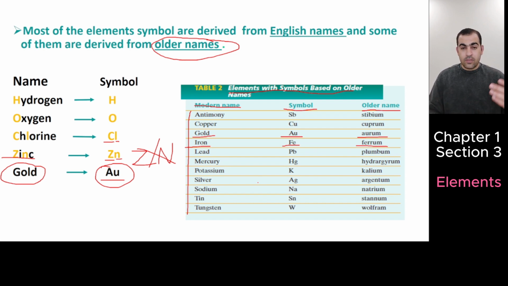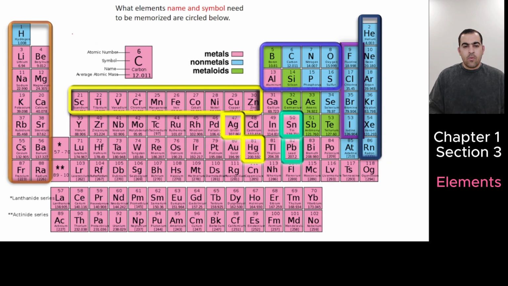symbols, those elements whose symbols have derived from the modern name. For example, for hydrogen, the symbol is H. It has derived from the modern name. The modern name we use today, but the older names you are not familiar with, so it's a little bit difficult. So you don't need to memorize older names. What's important is for you to know the names and their symbols. You don't need to memorize all the names of the elements and their symbols. What you must know here is which elements, names and symbols need to be memorized.